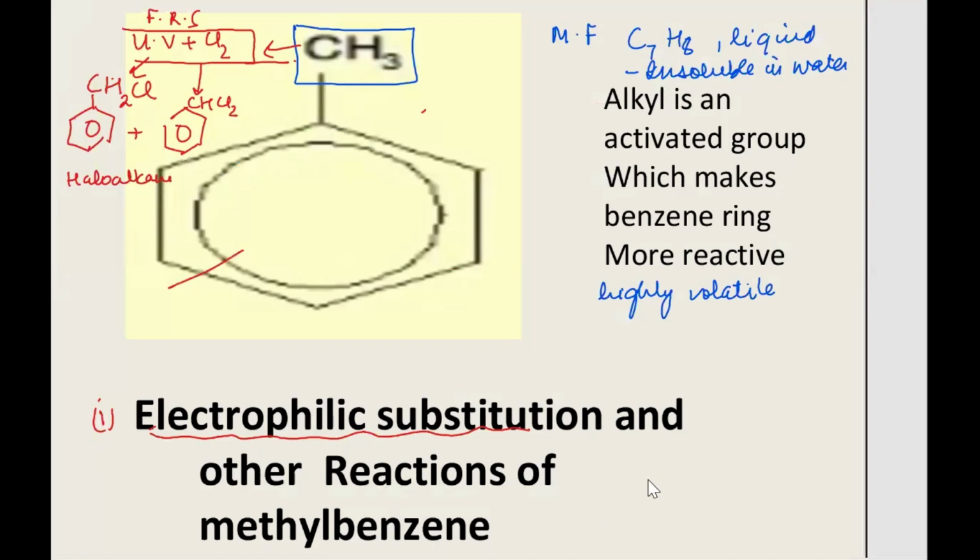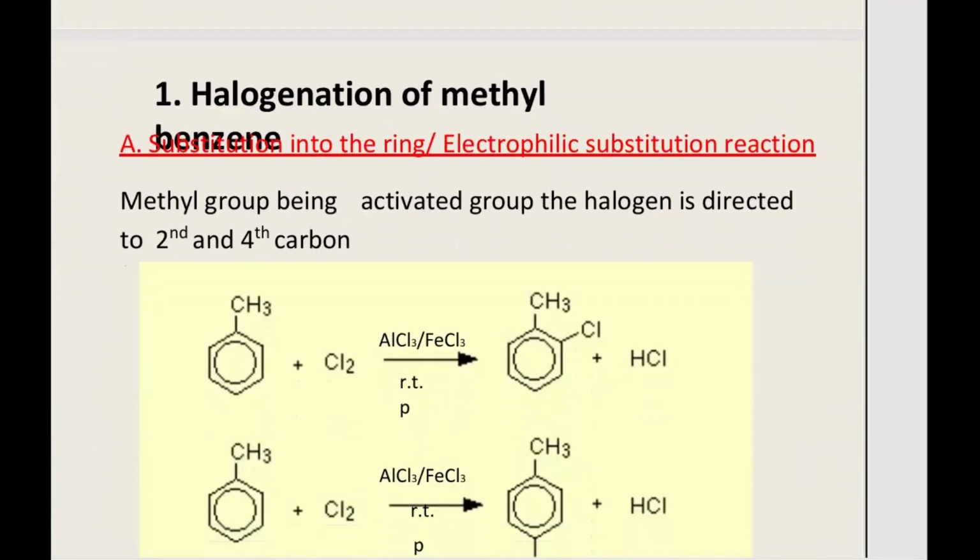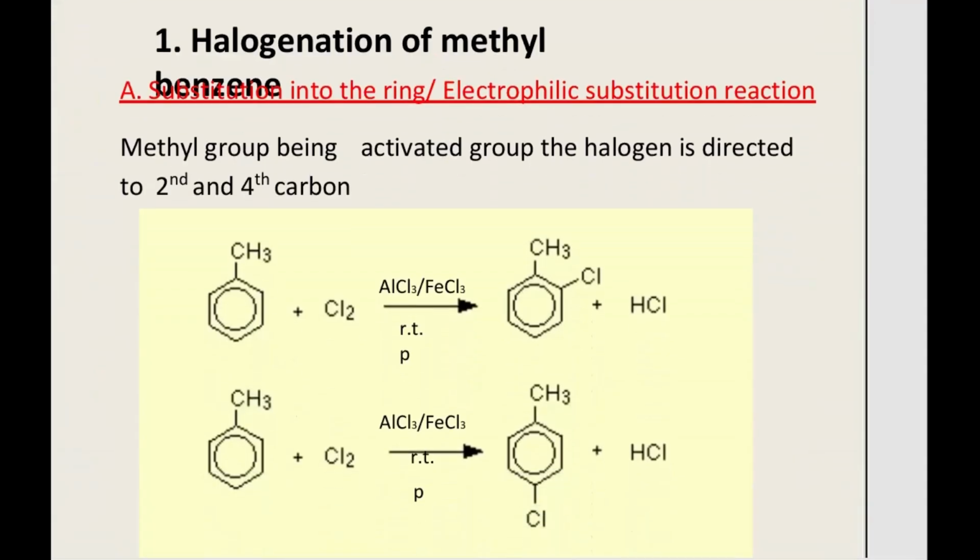So here comes back your methyl benzene. This particular chain, the methyl group, will undergo the same kind of reaction that any alkyl group will undergo. So the first chemical property we are going to study is the halogenation of methyl benzene.